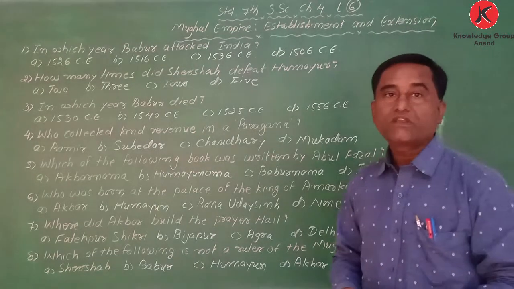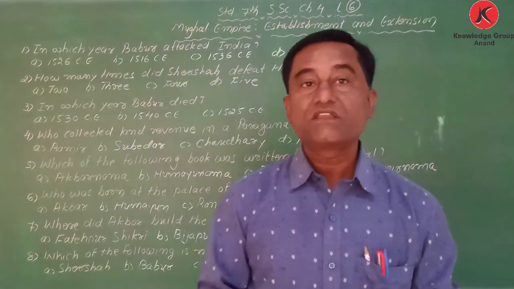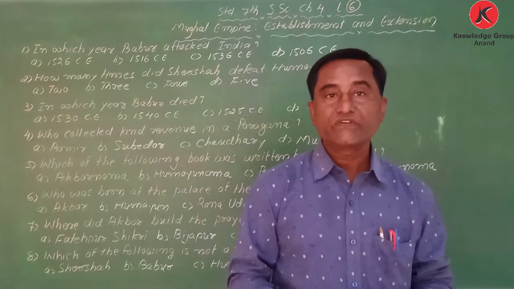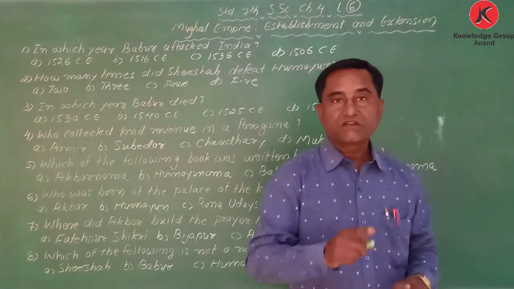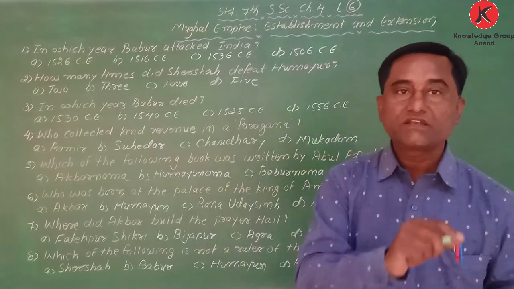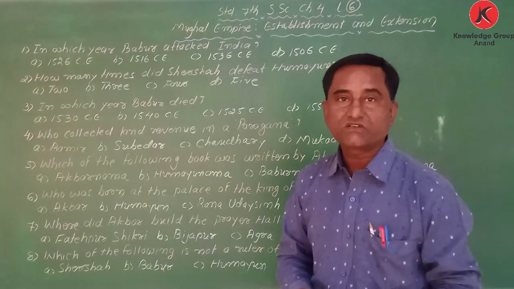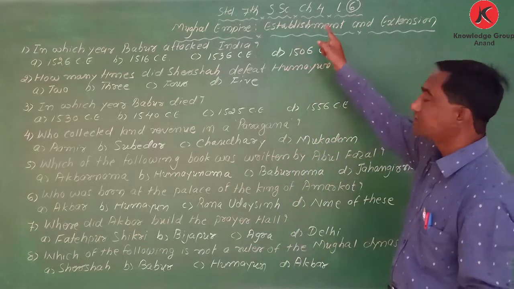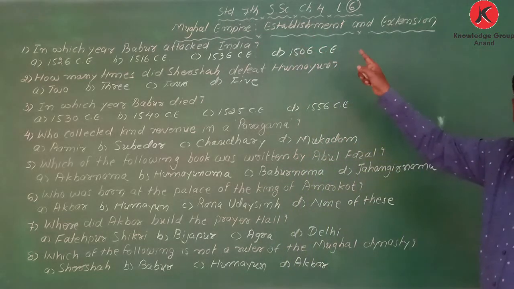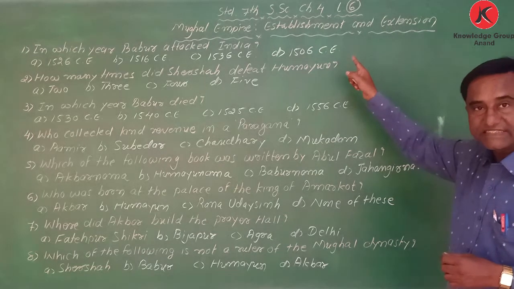Students, today we are going to discuss the objective type question answers of chapter 4, standard 7 SS. Today it is the 6th lecture, video number 6.